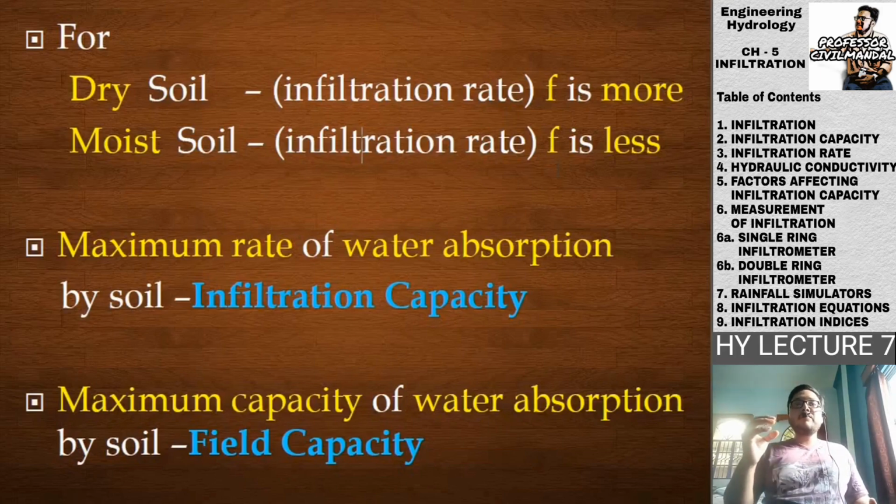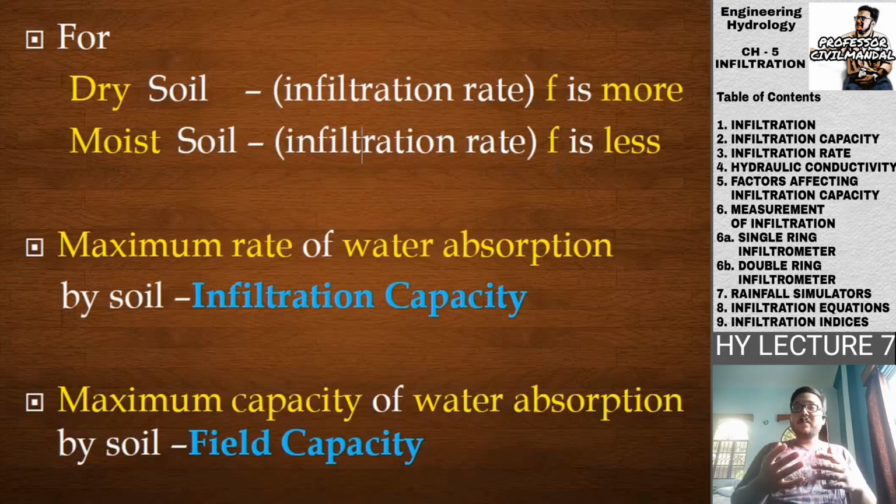The rate of infiltration for dry soil is more because the dry soil is devoid of any water particles or water molecules inside it. There is no such amount of water present inside the dry soil.